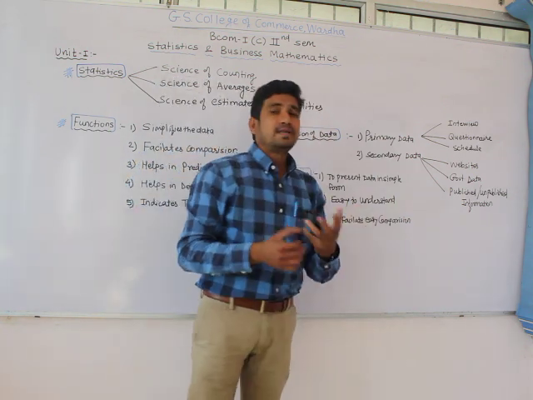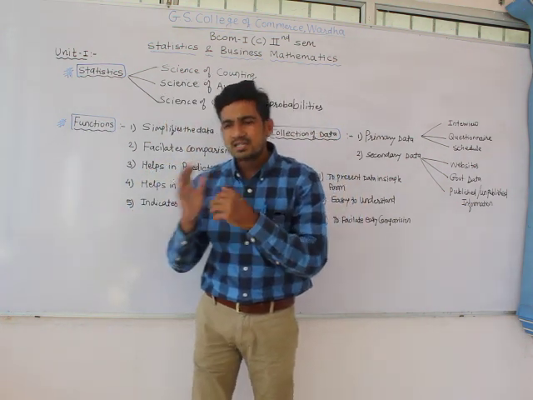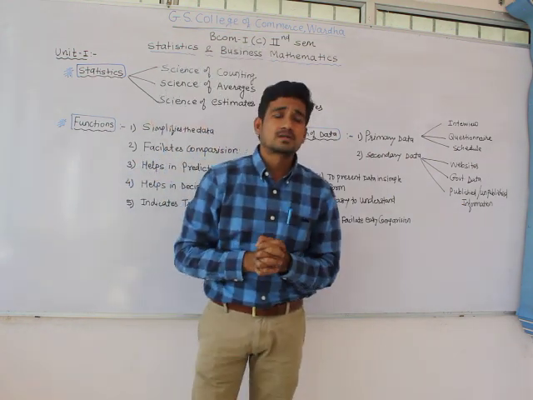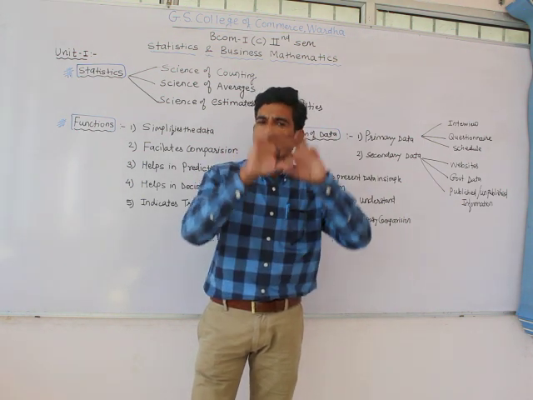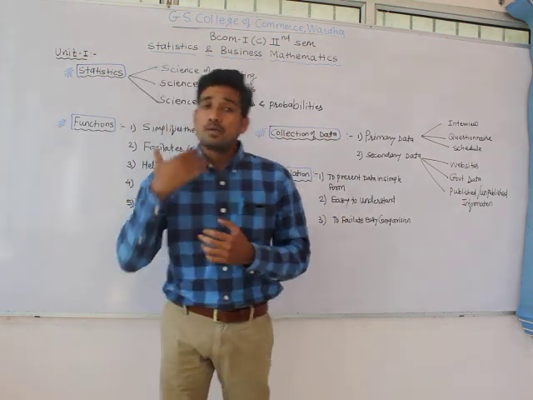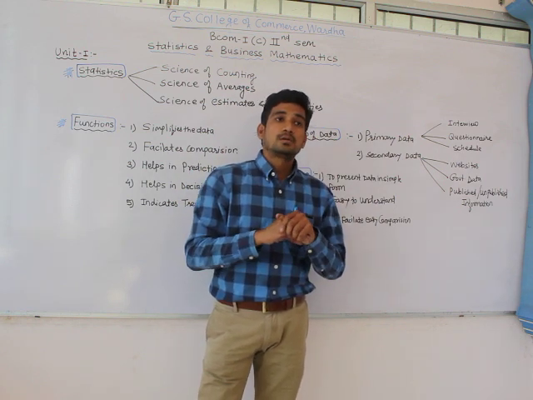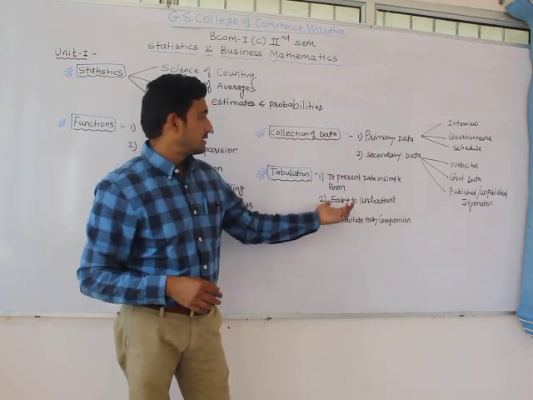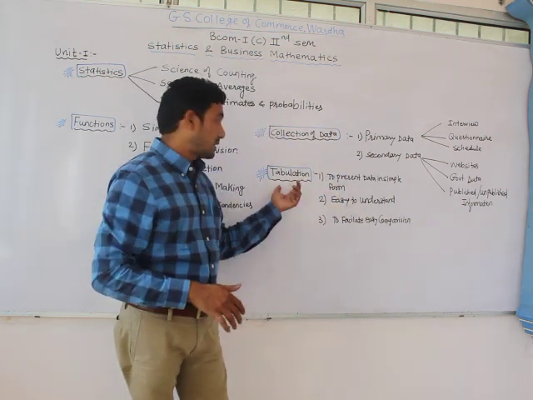Then the second one is that it should be easy to understand, because you have to prepare the data in such a way that it is easy to process, because then only can you find the answers. Even when we give an input to computers, it should be in a particular format. A computer won't recognize your language or your format. You have to give the data in its own programming language, or the software format that the software needs. So it is very important that data should be easy to understand. These are the requirements and importances of tabulation.